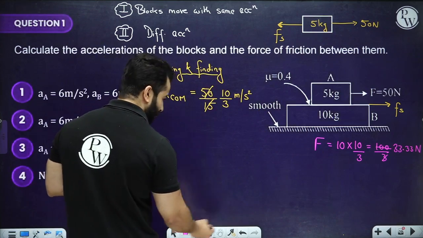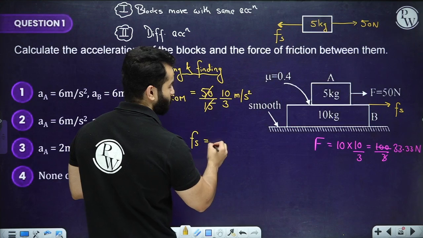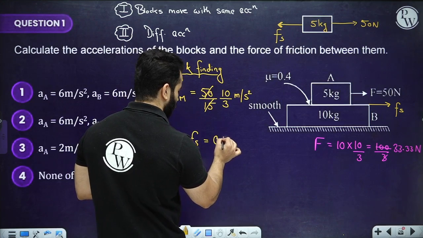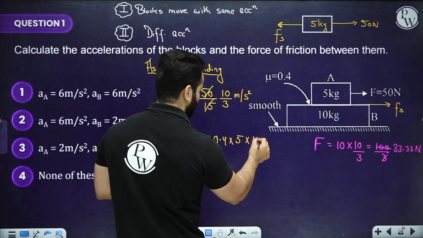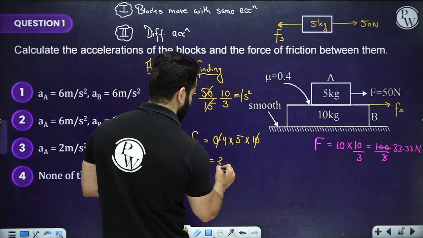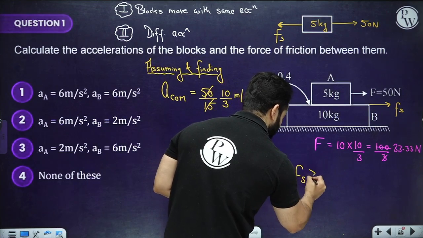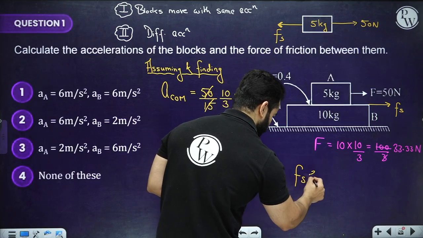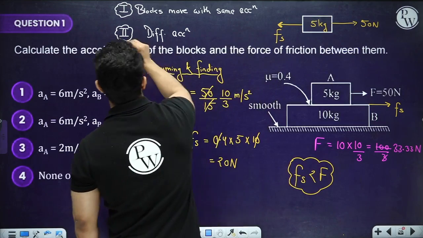The maximum value of friction is mu mg, which is just 20 Newton. This means that the friction force is less than the required force. So they will move with different acceleration.